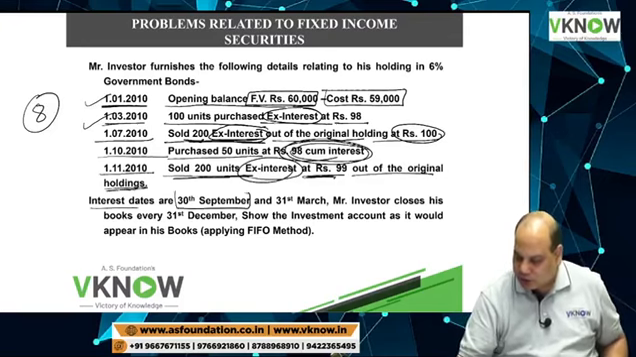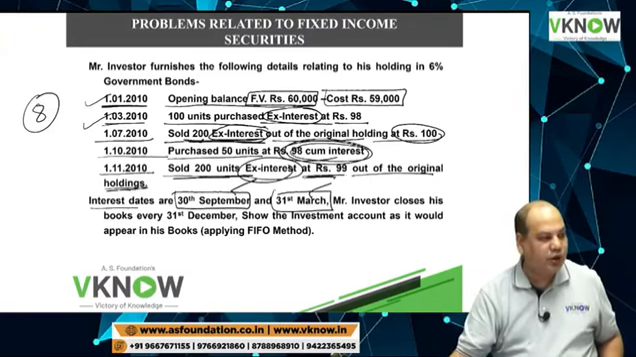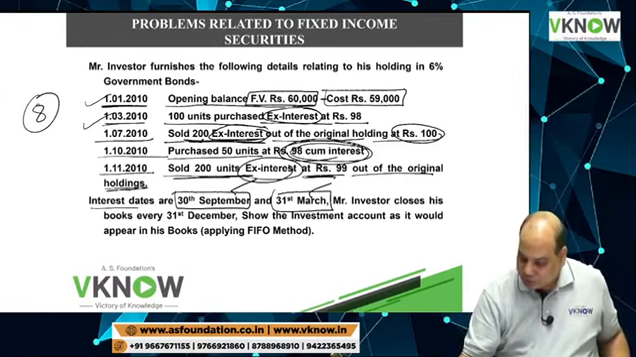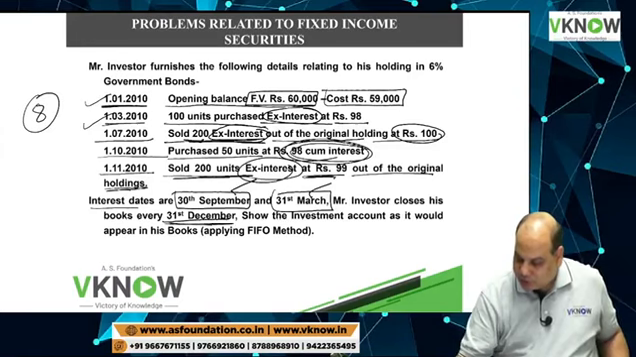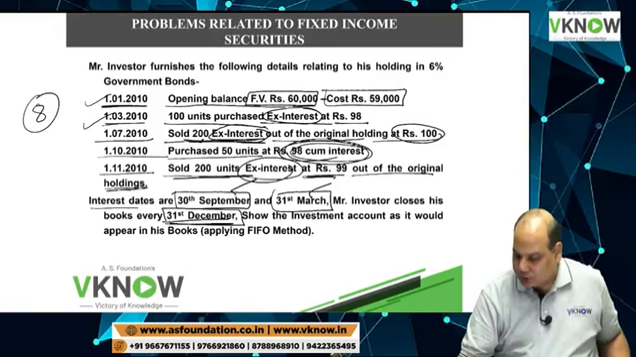Interest dates are 30th September and 31st March. This time two interest payment dates are there. Mr. Investor closes his books on 31st December. Show how the investment account would appear in his books.